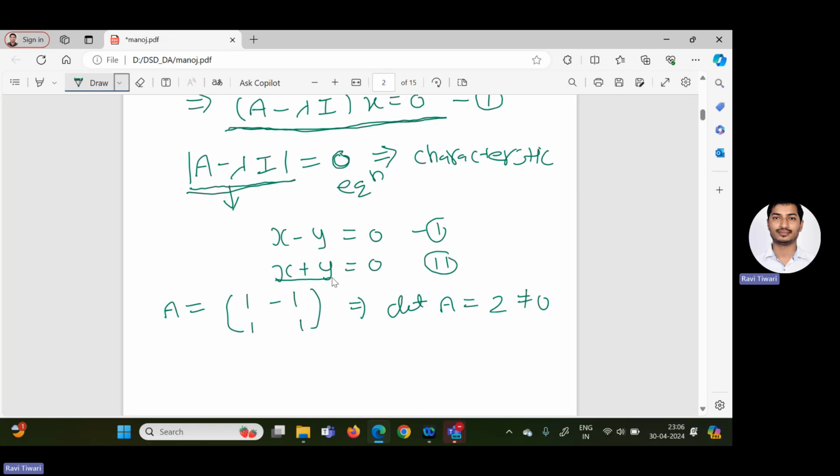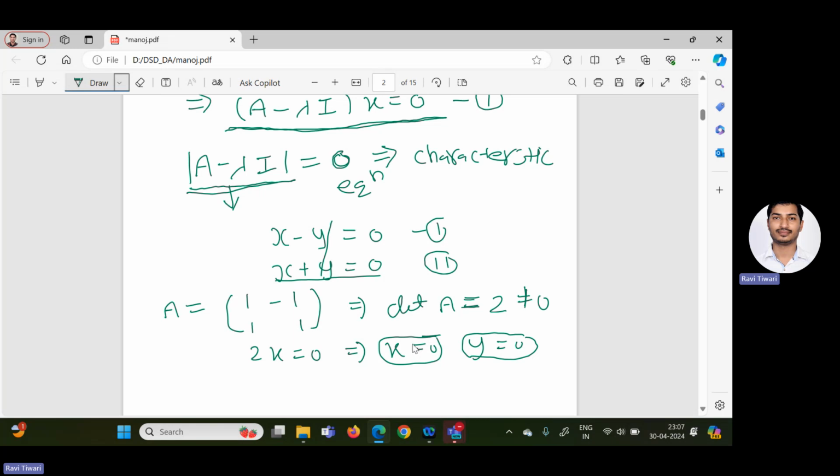Now let us solve these two equations. Easily you can add these two equations, so we get 2x equal to 0, and this implies x equal to 0. Now with x equal to 0, we can put it in either equation and get y equal to 0. So what are we getting here? The coefficient matrix obtained from this homogeneous system of linear equations has a determinant not equal to 0, but we are getting only the zero solution: x equal to 0 and y equal to 0.